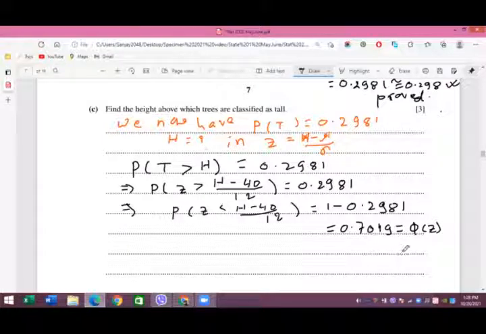Okay, now go back to the table, but at this time you have to find the value of Z in the reverse way, from the table. So remember this value 0.7019. Let's go back to the Z table here.